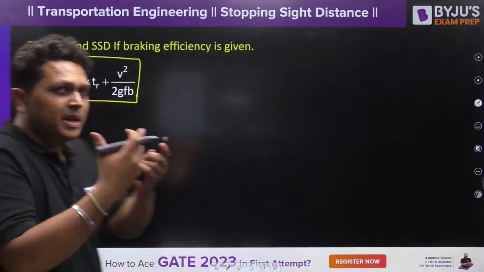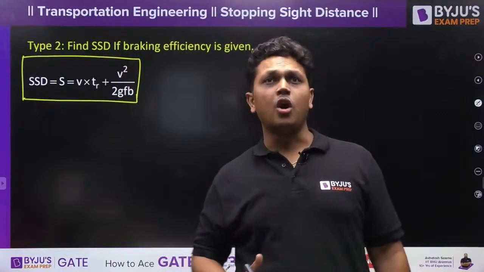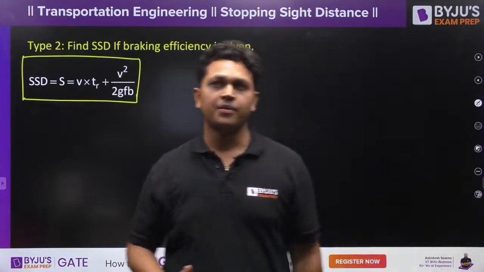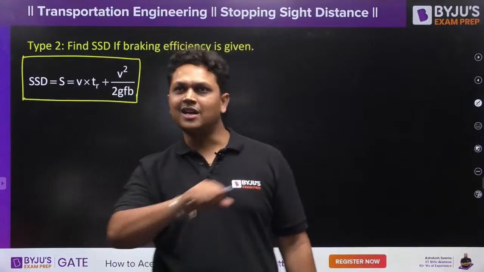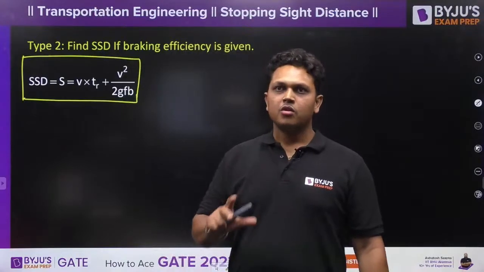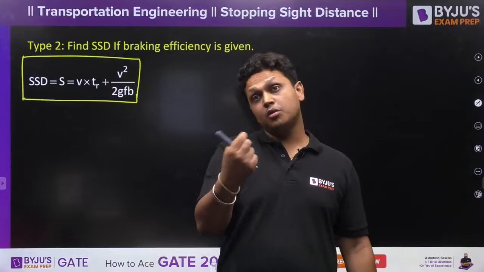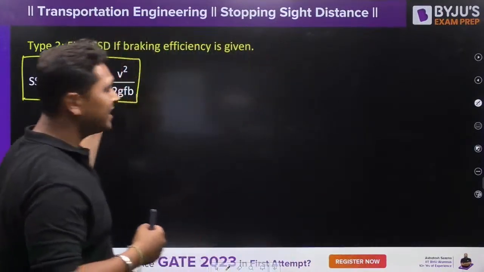Moving on. So now suppose braking efficiency is given. Now guys, as you all might recall, your brakes tend to get loosened after a certain while, right? So you go to the mechanic and ask him to tighten the brakes because now the brakes are a little loose. You do not get the full efficiency of the brake. That is a very practical thing, so you have to take that into consideration.